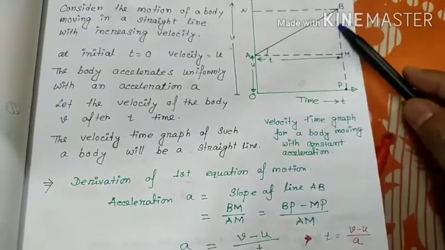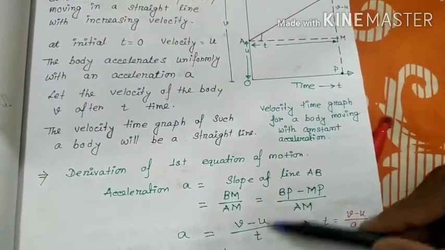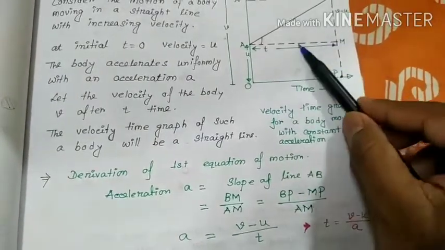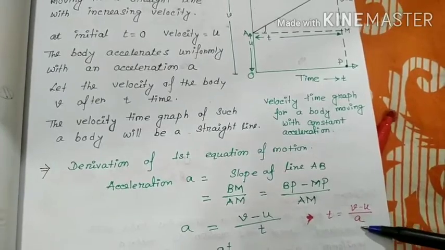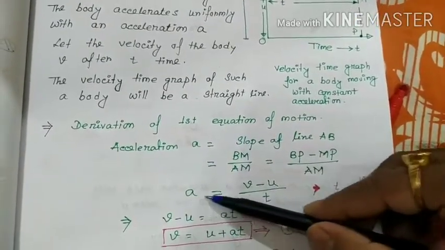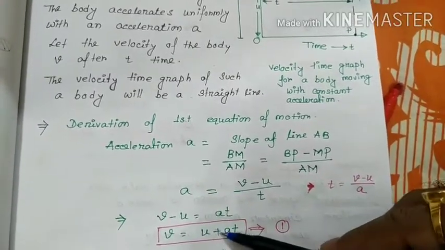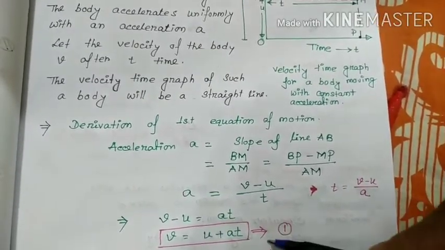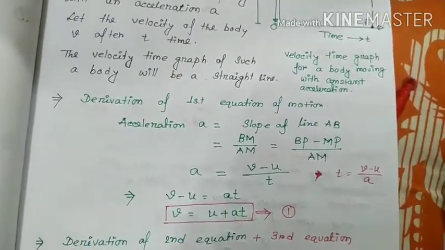So a is v minus u by t, or you can say t is equal to v minus u by a. If we multiply by t, v minus u equals at, so v is equal to u plus at. So you got the first equation of motion, v is equal to u plus at.